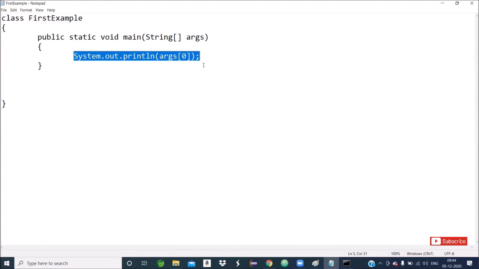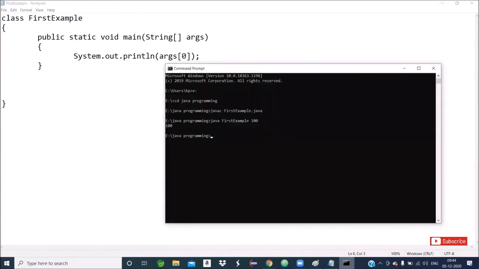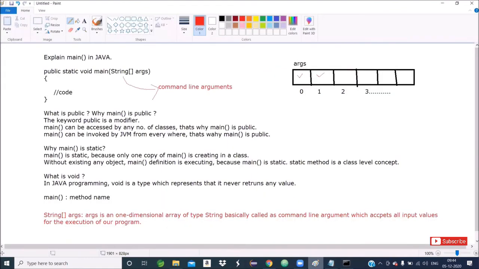So what is the output statement representing? The value of args[0] is coming to our console. args[0] means the value of args[0]. I hope you got the clarity. So this is called a command line argument. Overall, you remember it in this way. So this is all about the main method explanation in detail.